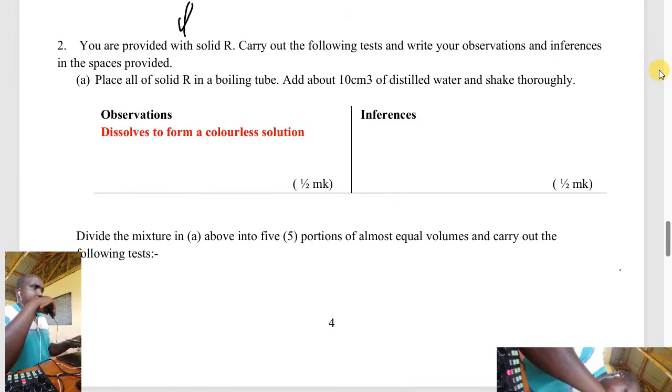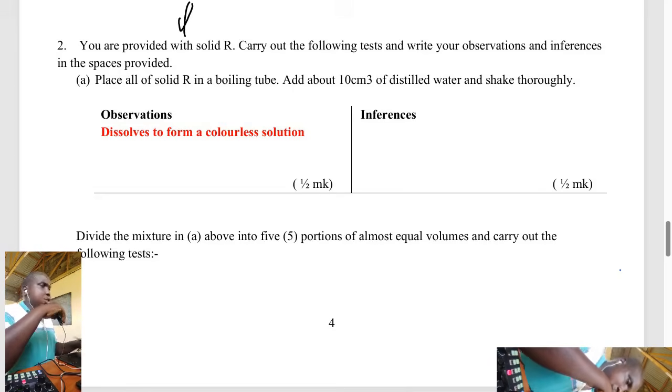When a solid you are provided with dissolves to form a colorless solution, there are very many ions which are colorless: sodium, potassium, magnesium, calcium, zinc, barium, lead. All those form a colorless solution when they dissolve. Here we want a candidate to tell us that in this solution there is no copper, which is blue, no iron 2, which is green, and no iron 3, which is brown.